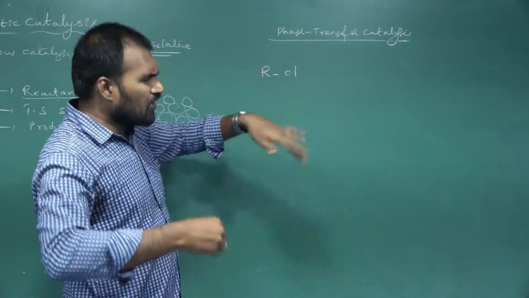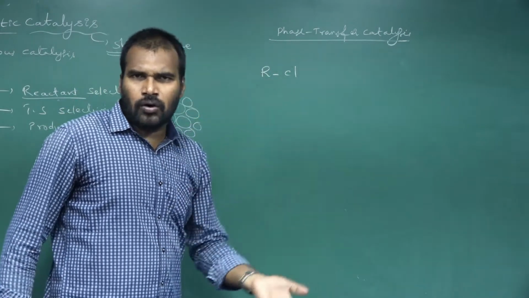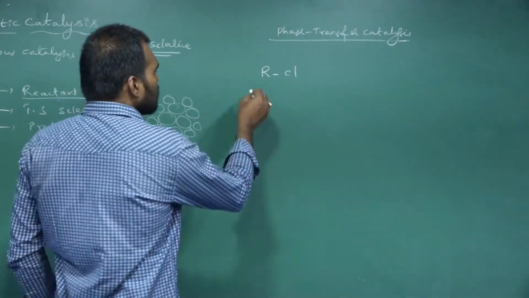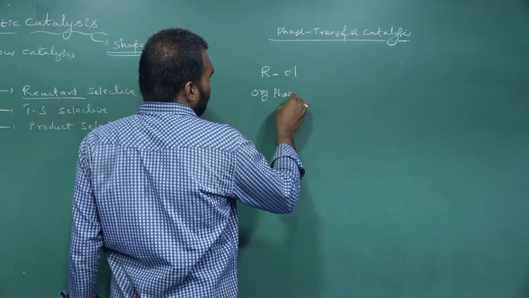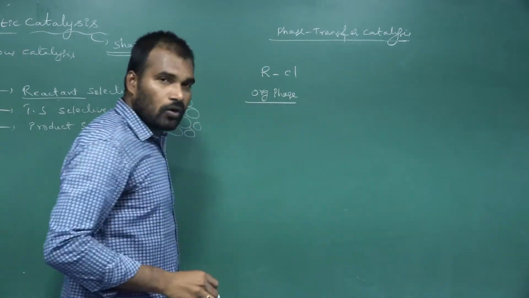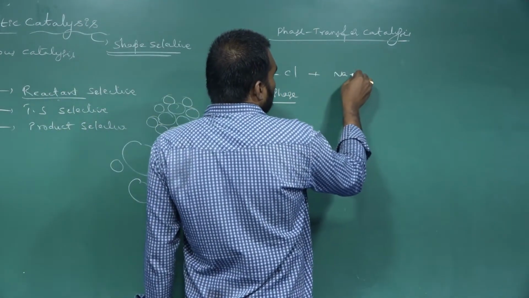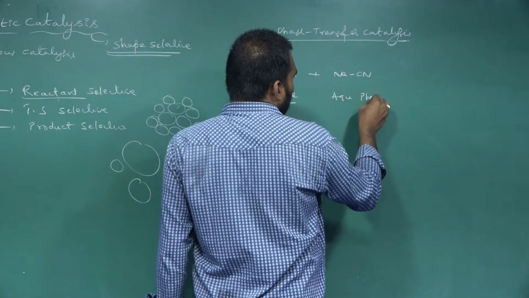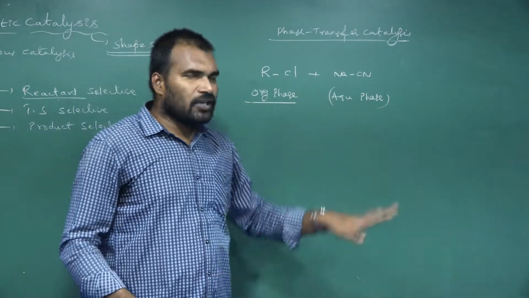Okay, here R means any alkyl group, organic octyl, cyclooctyl, cyclononyl, or whatever it may be. It's an organic substance, whatever it may be. So this is the organic phase. And for this I am adding NaCN. This is the aqueous phase. Organic phase and aqueous phase.